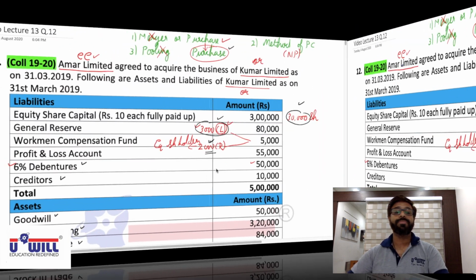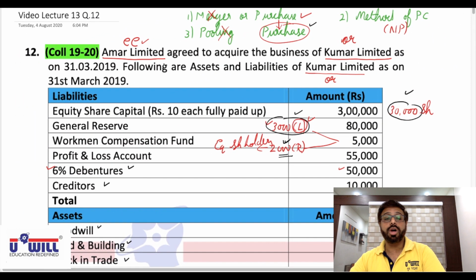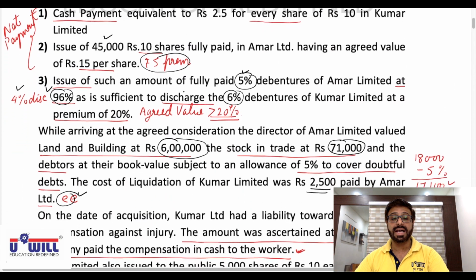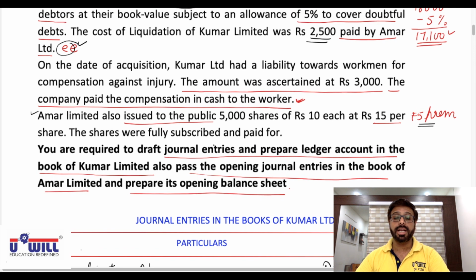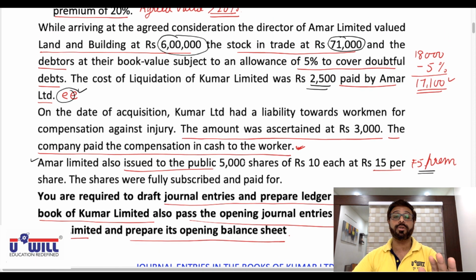Now all of you understand this question, you all need to try on your own. So I am keeping the solution ready in front of you, and I will just be explaining that solution. All of you first try on your own and then play the video and verify whether you got it or not. Because it's a very long question, so many things are asked. As you can see, journal entries, ledger accounts, again journal entries in the books of the transferee company, and again the opening balance sheet. So I am keeping the solution ready in front of you.